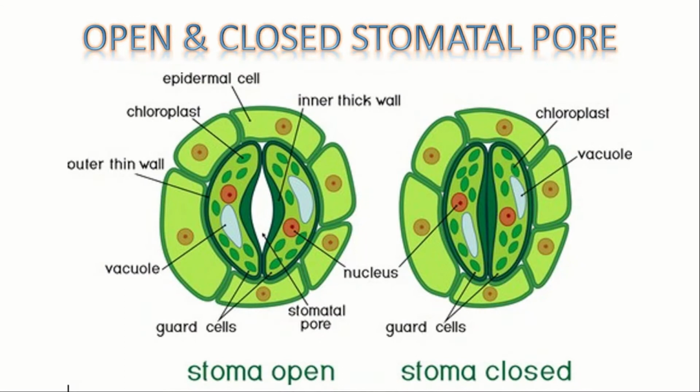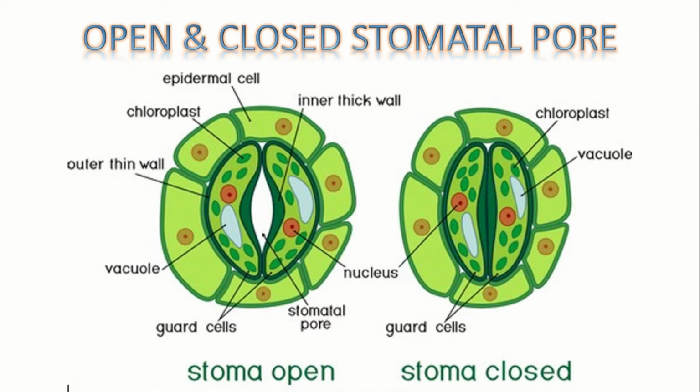Let us now know about the open and closed stomatal pore. So we have to know how a plant obtains carbon dioxide. So this is stomata, which are the tiny pores present on the surface of the leaves. In these stomata, massive amounts of gaseous exchange take place in the leaves through these pores for the purpose of photosynthesis. So with the help of stomata, plants obtain carbon dioxide.